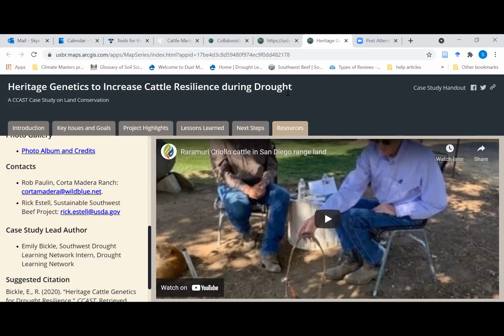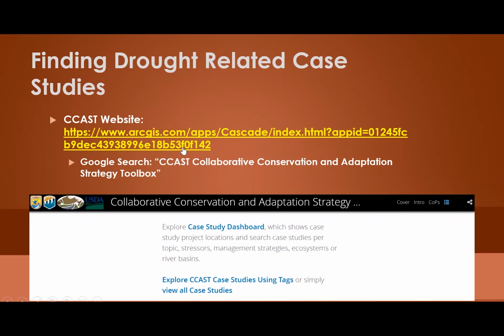So that is CCAST. I will say there is not a nice tidy URL for this one. This is the URL. Again, I'll drop that link in the chat box. But if you're just searching for it, it might be easier to just type in the name of the website and see what comes up in your search engine. It should come up if you type in this whole collaborative conservation and adaptation strategy toolbox.